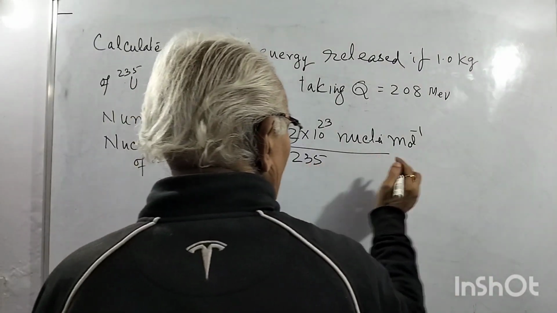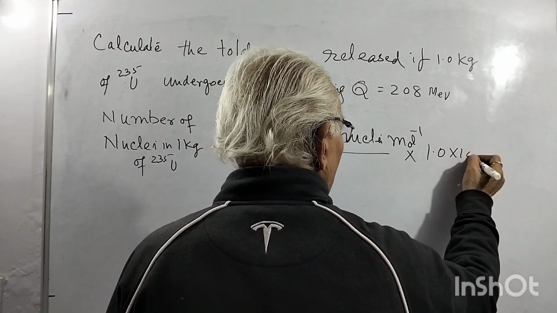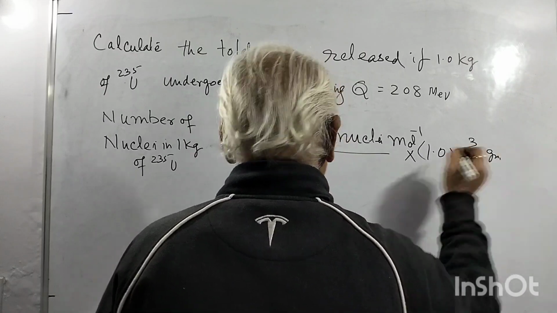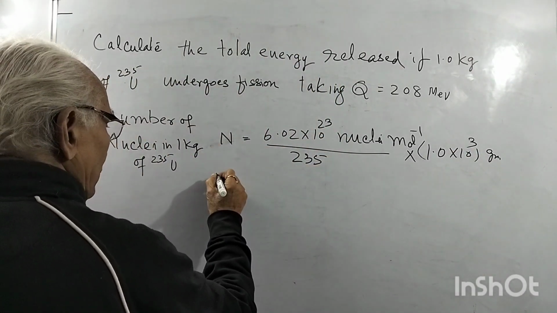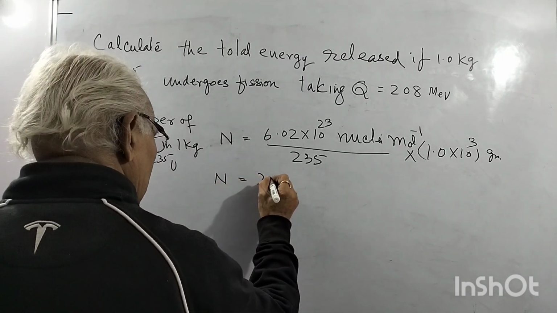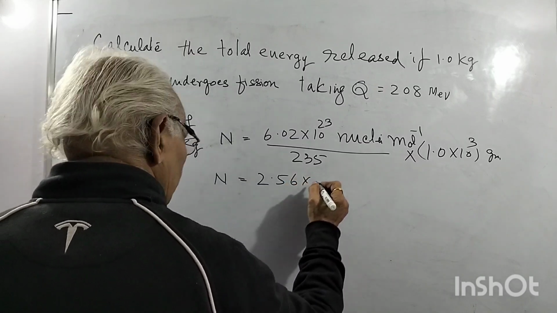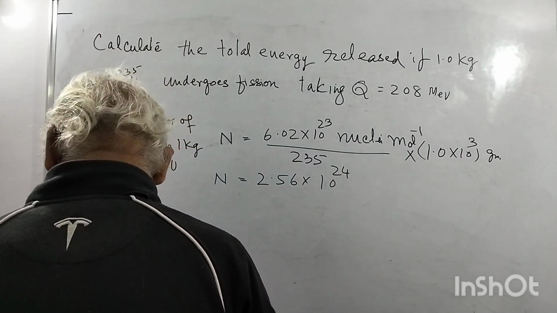This is per gram, and you have a kilogram, so 1.0 into 10 to the power 3 grams. So you calculate this, then N becomes equal to 2.56 into 10 to the power 24 nuclei.